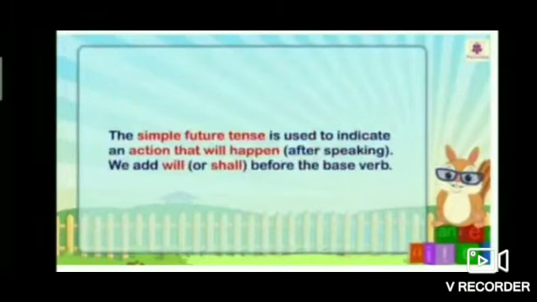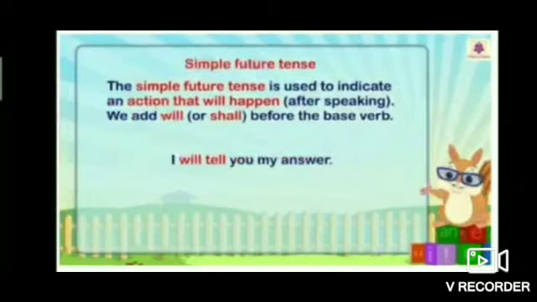The simple future tense is used to indicate an action that will happen after speaking. We add will or shall before the base verb. Okay students? For example, I will tell you my answer.